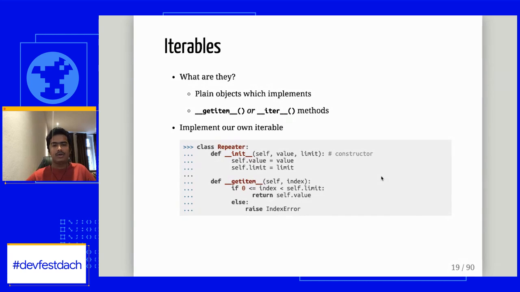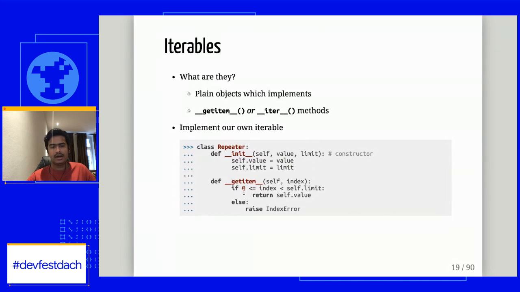So let's try to implement our own iterable. But before that, as I told, list was one of the iterables, and set was one of the iterables. These two data types have their own implementations of iterables, and that's how we are also defining our own iterable. How we have done that is I'm declaring a class. In that, I'm declaring a constructor which takes a value from me and a limit. What I want to achieve from this is, when I give a value, I want to loop over that value until I reach that limit. So that's what I'm doing in my __getitem__.